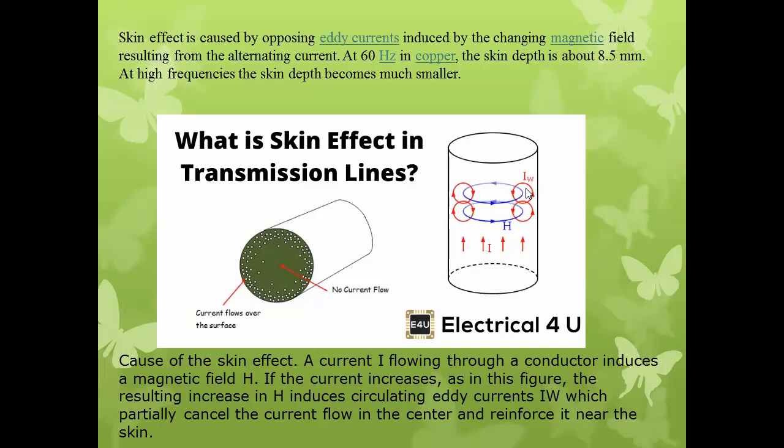Eddy current and actual current try to cancel each other partially. It actually happens at the center or core part of the conductor, and because of that, the central part of the conductor acts as highly resistive.